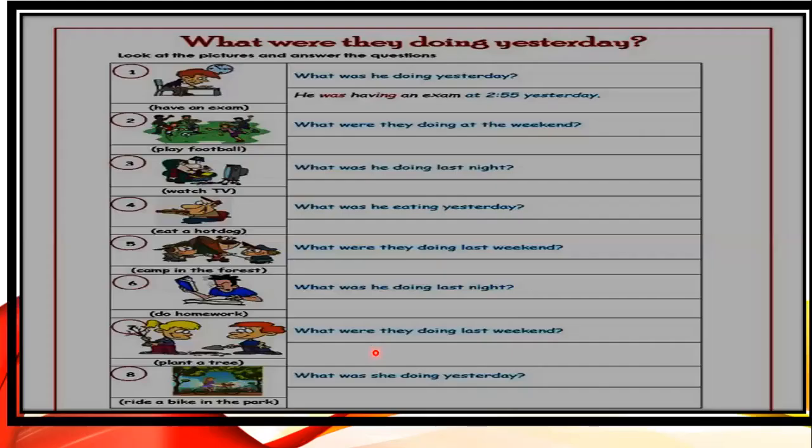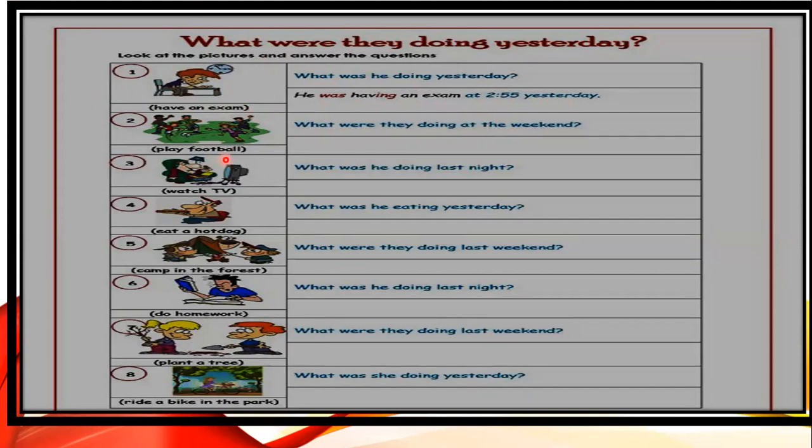Okay. So let's look at this picture. What were they doing yesterday? What was he doing yesterday? What was this boy doing yesterday? He was having an exam at 2:55 yesterday. So he was having an exam. What were they doing at the weekend? Now these boys, look at these boys. They were playing football, okay?